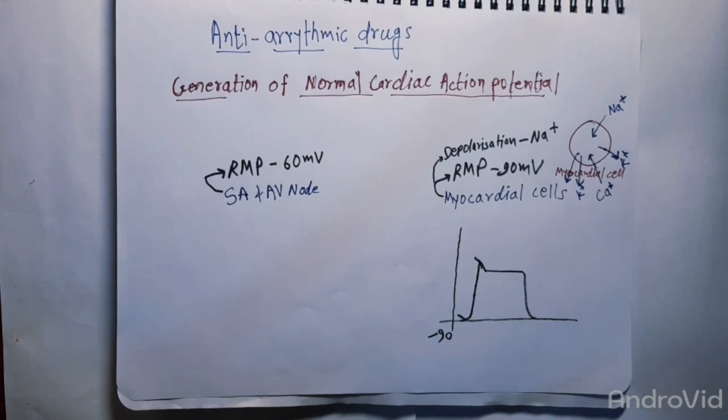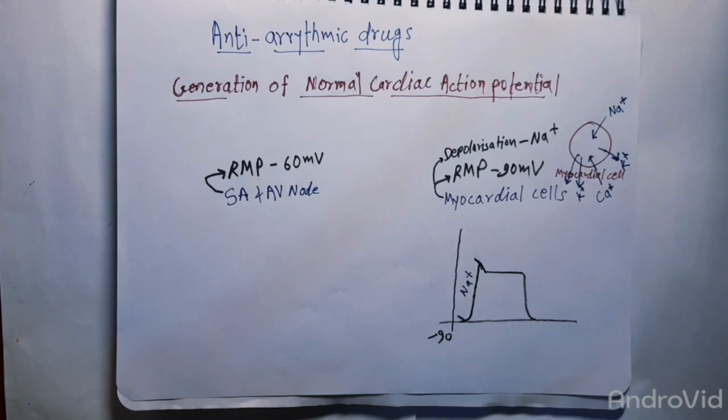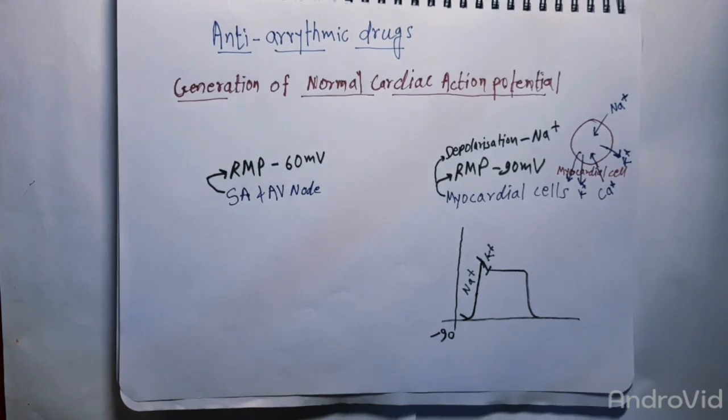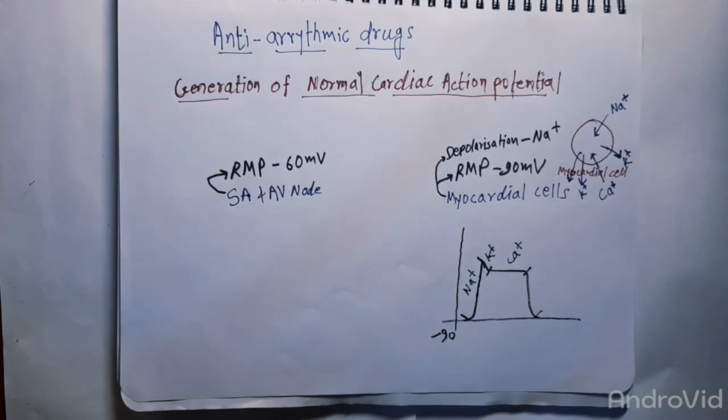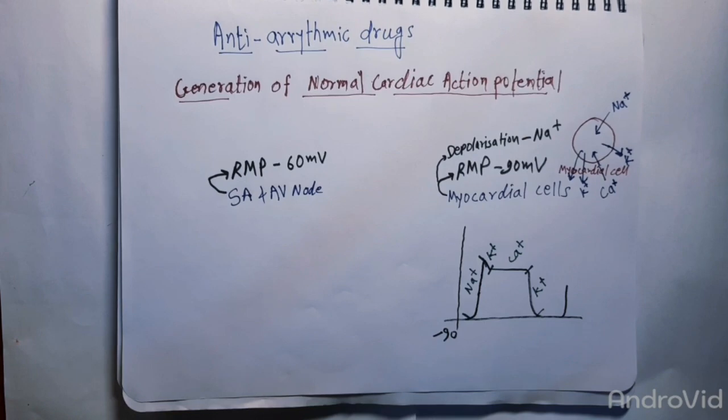So we can say that this portion of the curve is maintained by the sodium channels, this portion is maintained by potassium ions, this portion is maintained by calcium ions, and this portion is again maintained by potassium ions. So after a delay the depolarization occurs again.